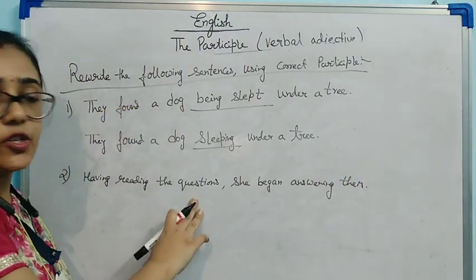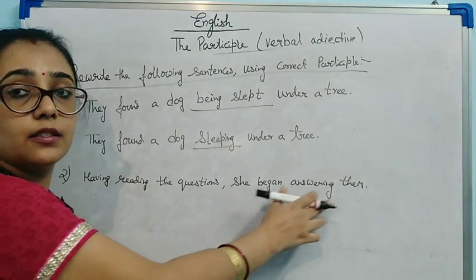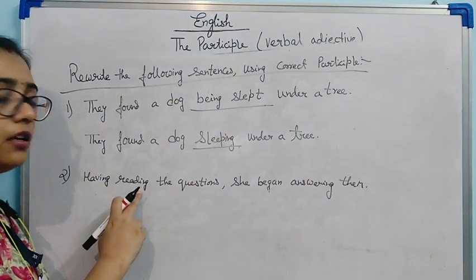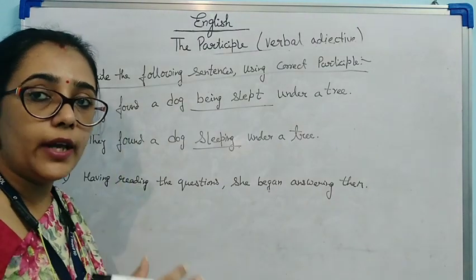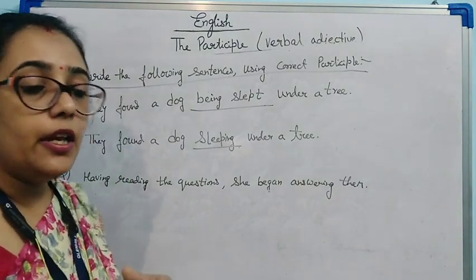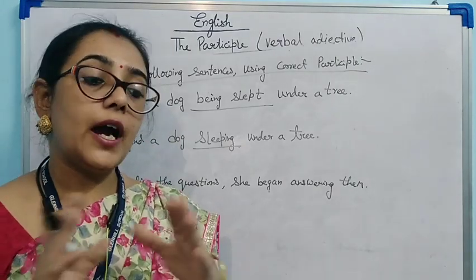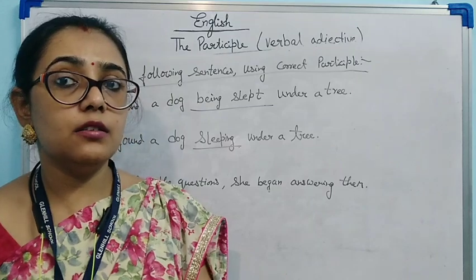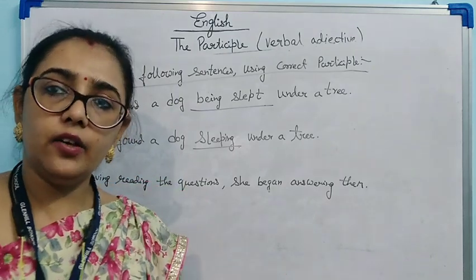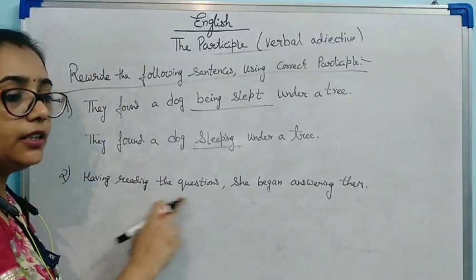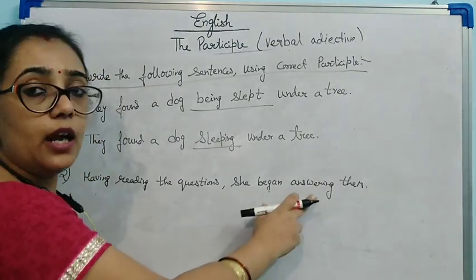She has already begun answering. That means reading and answering together can't be happening. If I have already read, then only I will answer, no? If I am reading, how can I answer? And if I am answering, how can I read? Two actions are there.